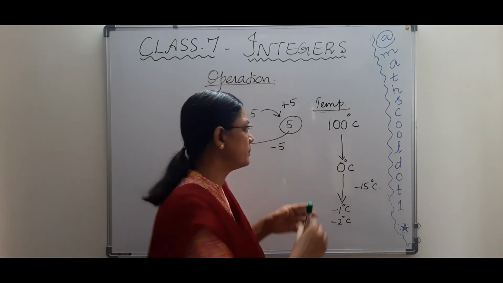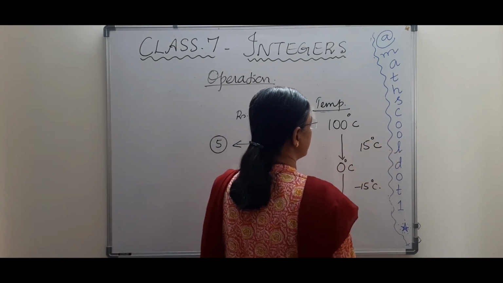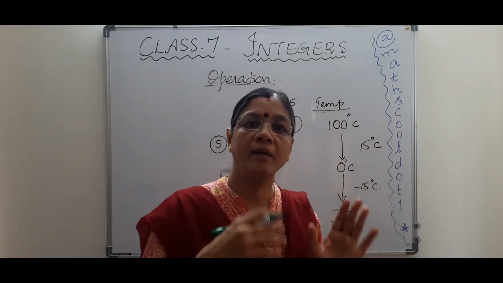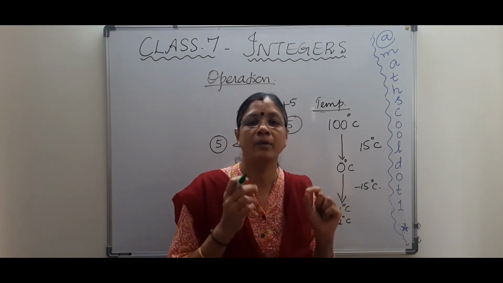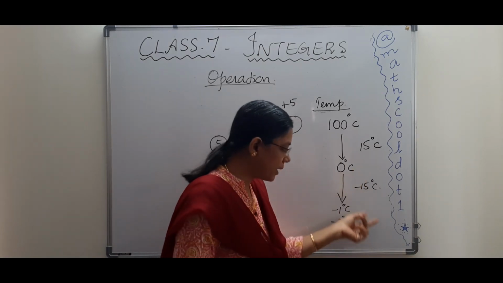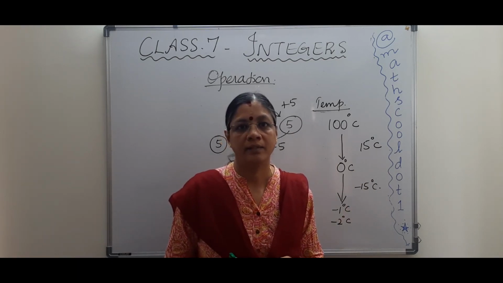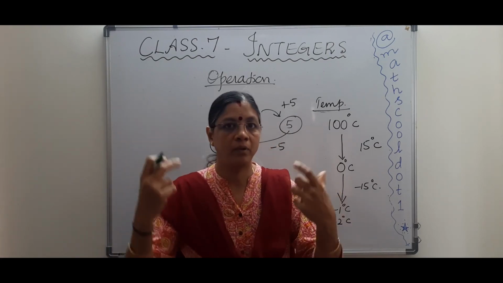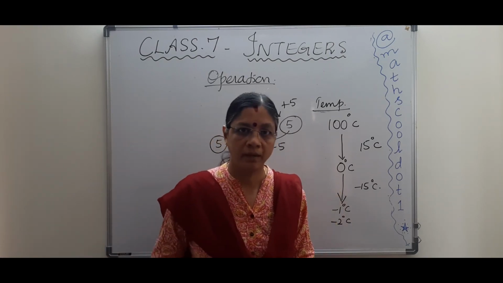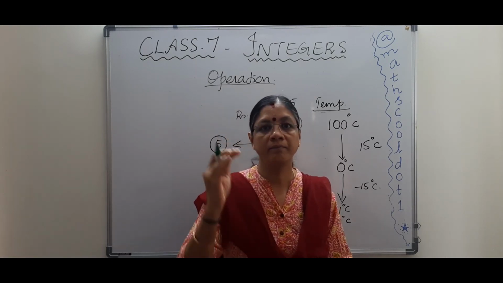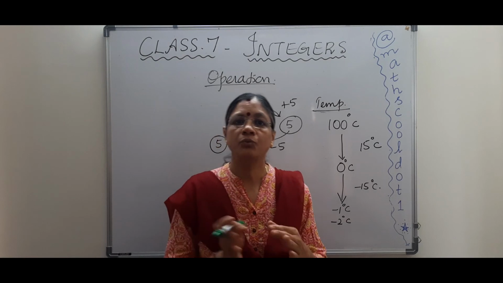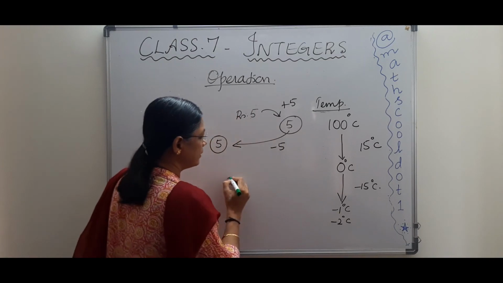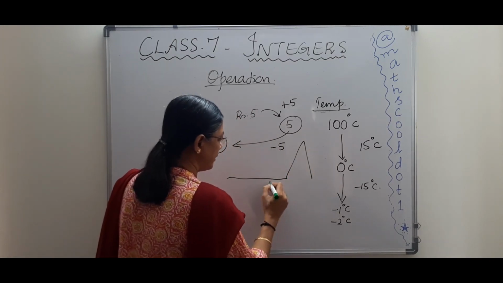So what is the difference between the hot 15 degrees and the cold one? When you see 15 and 15, both 15, you will get confused. But when I say just 15 degrees Celsius, I will be able to understand that it is hot. When I say minus 15 degrees Celsius, then I will clearly understand that it is cold, isn't it? So extremely cold temperatures are denoted with minus. So to indicate certain conditions which are opposite to each other, I just denote them by positive integer and negative integer. See, above the sea level and below the sea level.